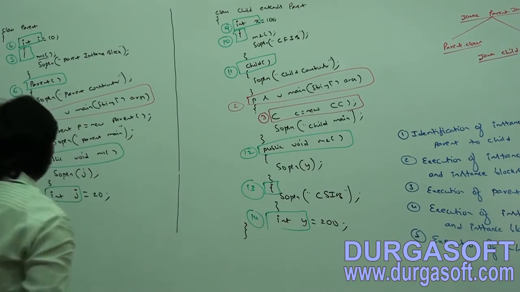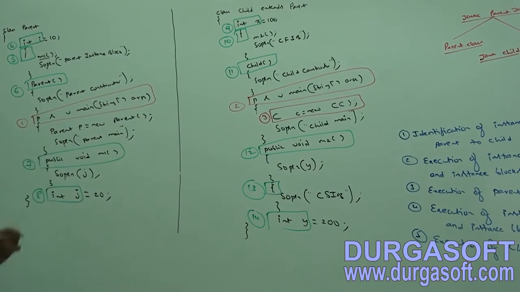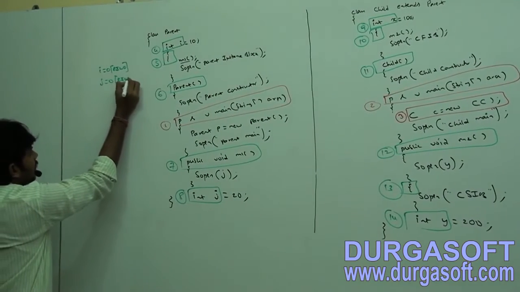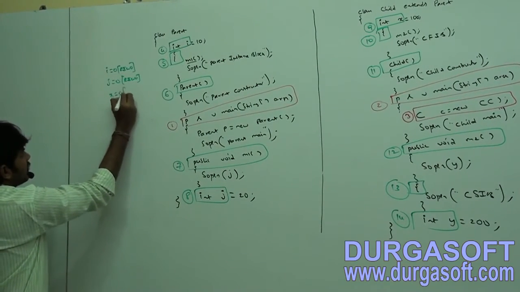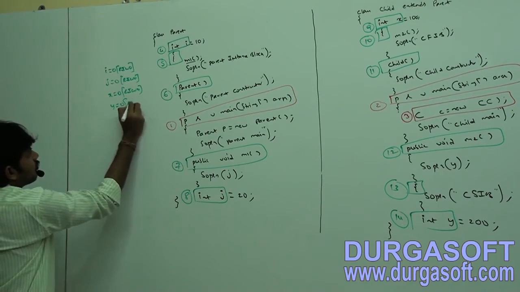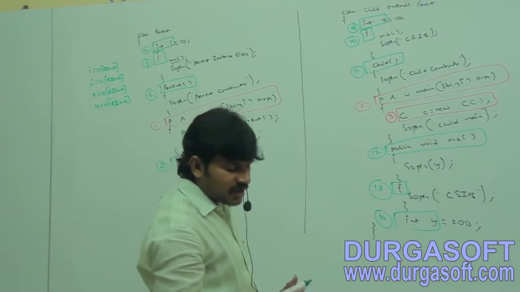But these variables are there. Here j is a variable, x is a variable, y is a variable. Every variable is just identified. Read indirectly, write only. X is equal to 0, read indirectly, write only. Y is equal to 0, read indirectly, write only. That's all. Sir, how many steps happened?